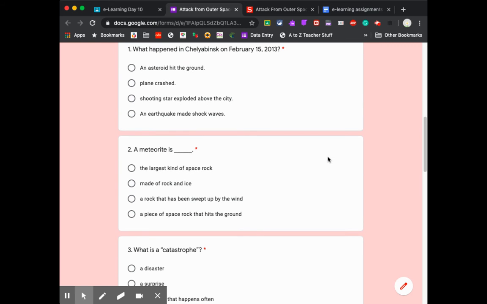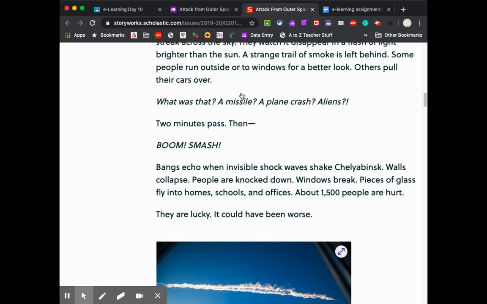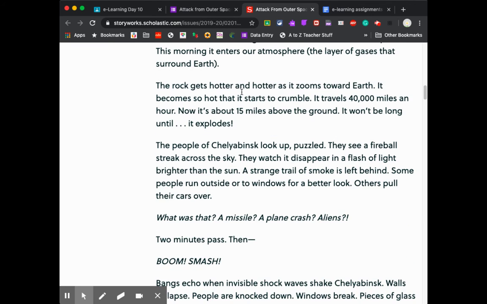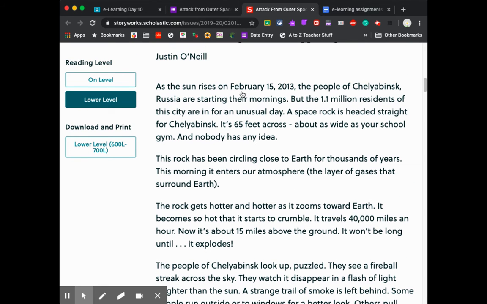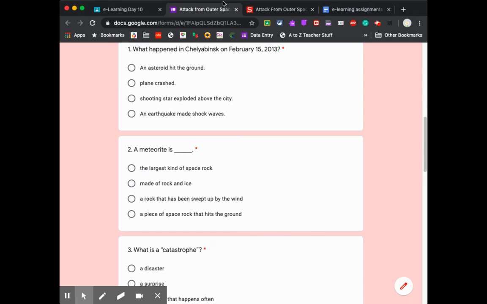we have this first question that says, what happened in Chelyabinsk on February 15th, 2013? An asteroid hit the ground, plane crashed, shooting star exploded above the city, or an earthquake made shockwaves. So I'm going to come back here. That is like one of the first paragraphs. So up here, a space rock is headed straight for Chelyabinsk. Okay. And it tells me it explodes. So this is the only one that talks about explosion. So a shooting star exploded above the city.